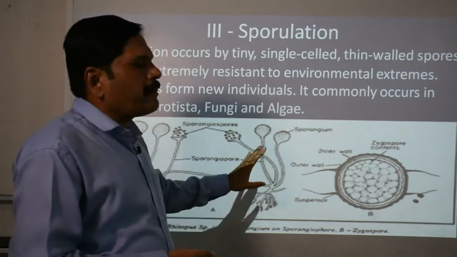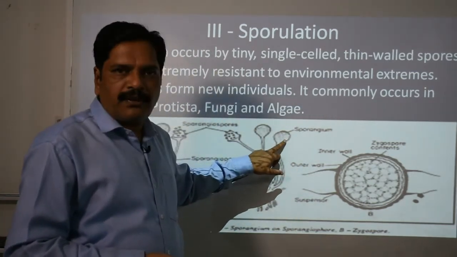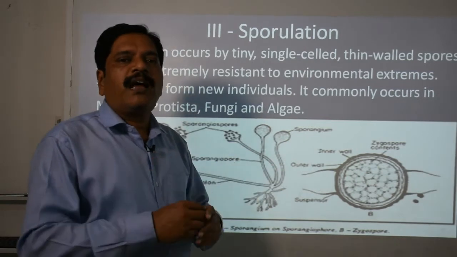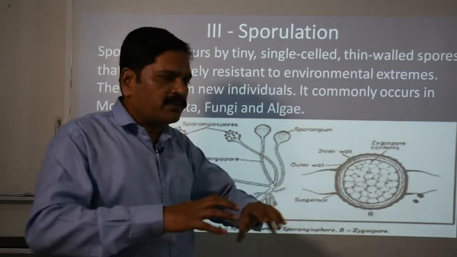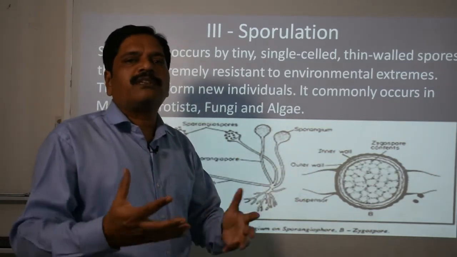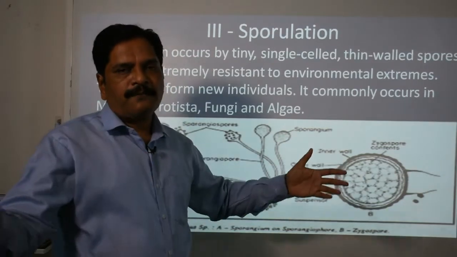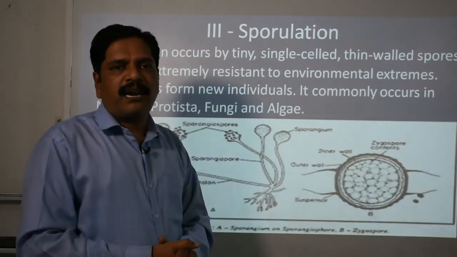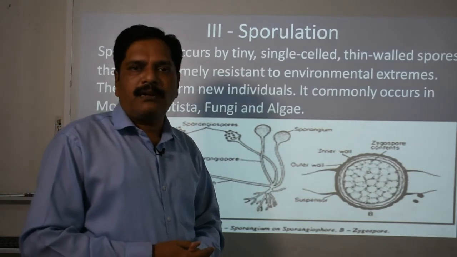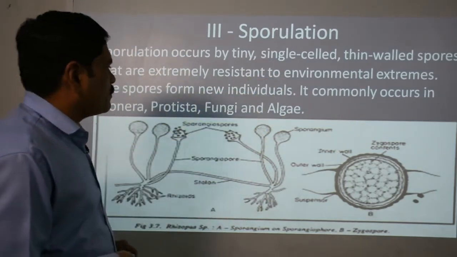Okay, when it becomes mature, then it will wither away, it will be ruptured, and rupturing is responsible to release the spores in the air. So through air and water, it will disperse in the surroundings, and later it will grow and develop into the young one. So this is sporulation.